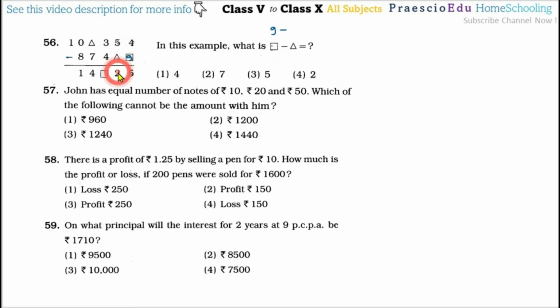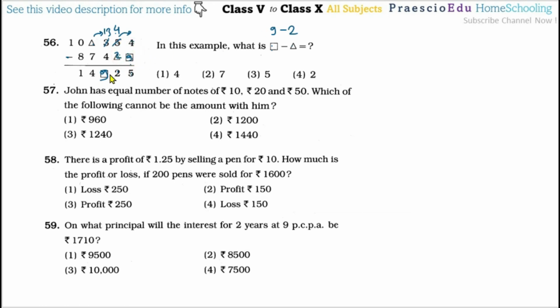5 minus something should be 14, but already we have 4 minus 9, so 1 is already given here, which means this 5 should become 4. So 4 minus something should be 2, which means 2 plus something equals 4, so 2 plus 2. In terms of the triangle there should be 2. Now we put this 2 here. 3 minus 4 is not possible, so we bring 1 here, so that becomes 13. 13 minus 4 is 9.